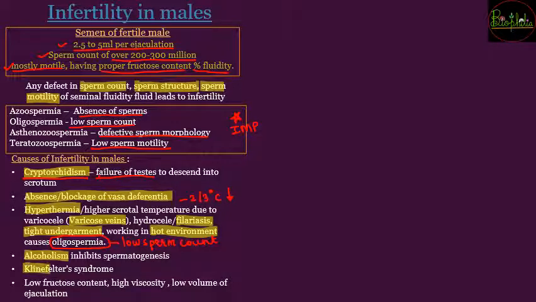Next reason can be Klinefelter's syndrome. Klinefelter syndrome is a genetic disorder wherein the chromosome number for a fertile male should have been XY. But अगर infertile male है, that is having Klinefelter's syndrome, in that case the chromosome number is going to be XXY.